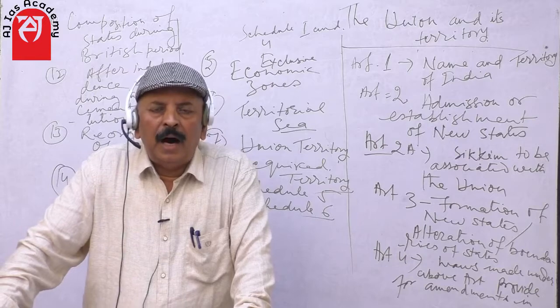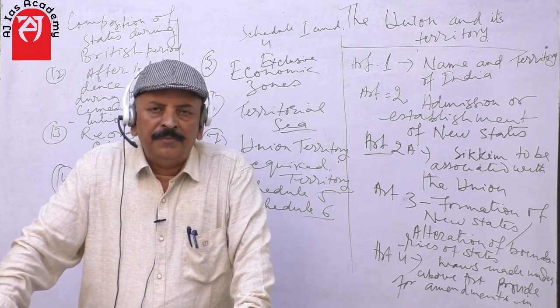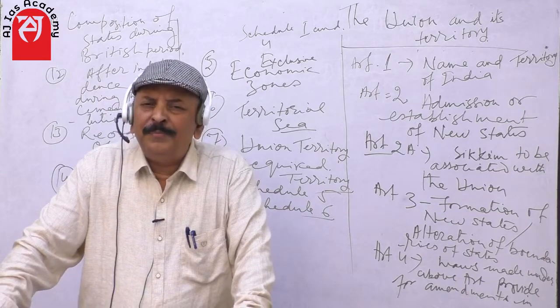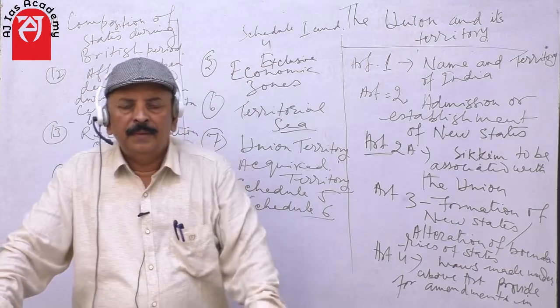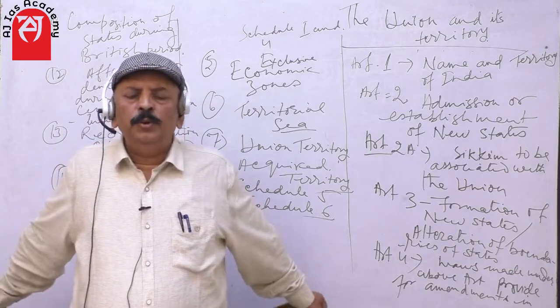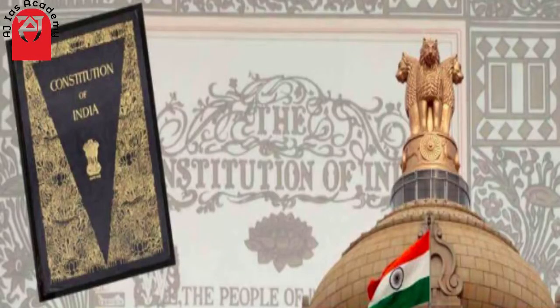So our constitution did not postulate confederation nor federation in the strict sense of the term, but it is a union of states, where our constitution follows the Canadian pattern of constitution.